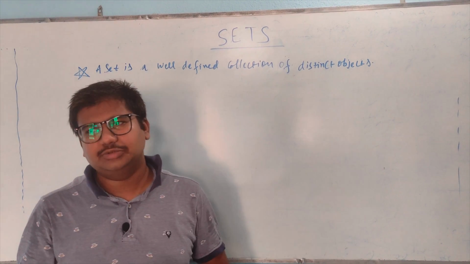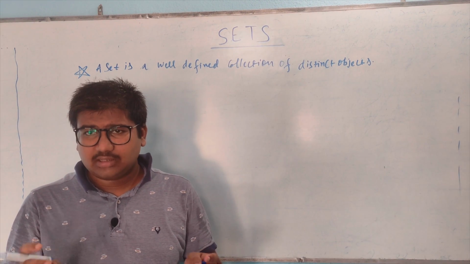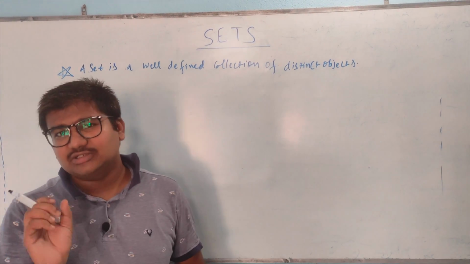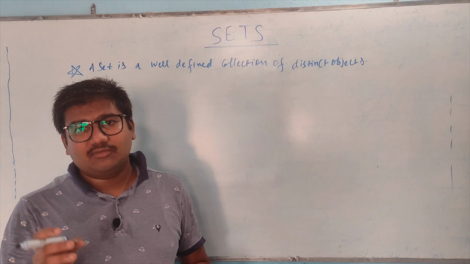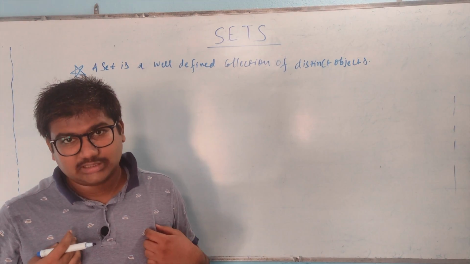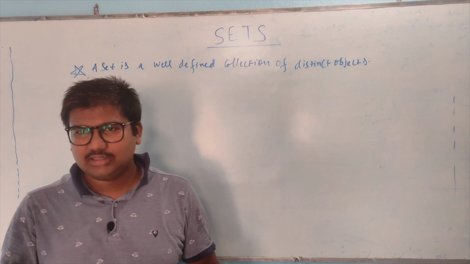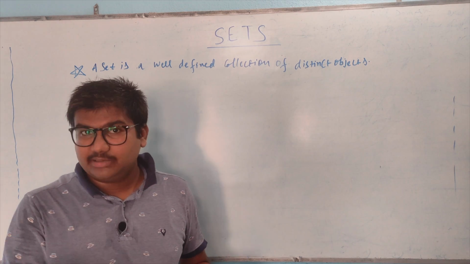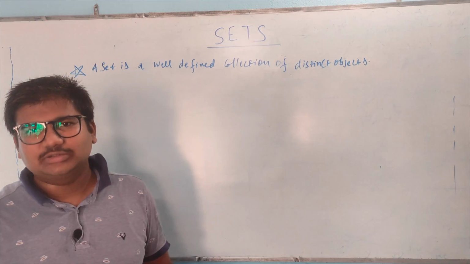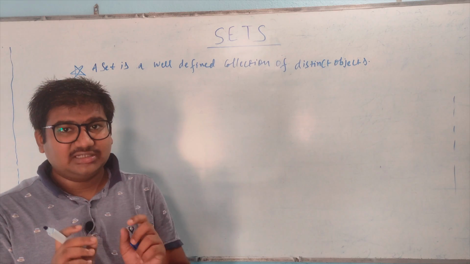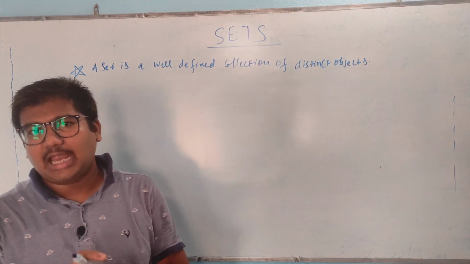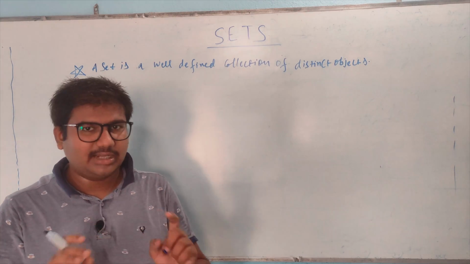Suppose someone says you list out or make a collection of renowned scientists. So the definition of renowned scientist may vary from person to person. Suppose for me Newton was a great scientist, yeah, of course, but for another it might be possible that Albert Einstein will be a great scientist, for another Rutherford maybe. So that is the case. So here the definition of scientist varies from person to person. So we can't call it a set because it is not well defined.